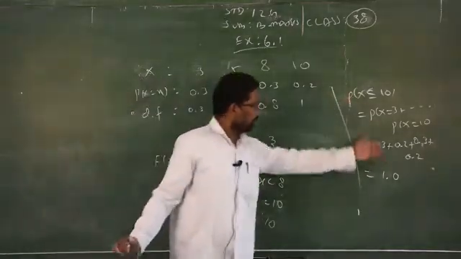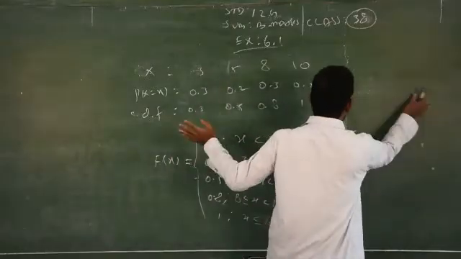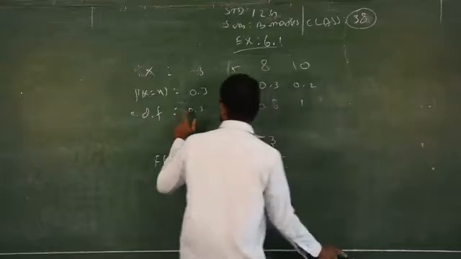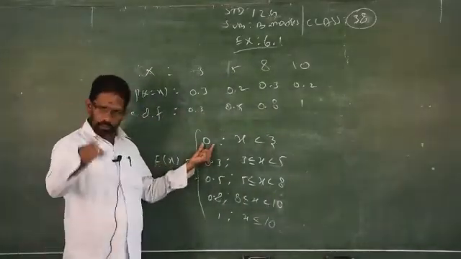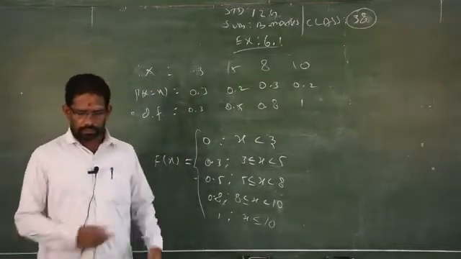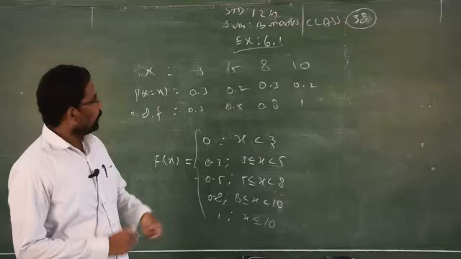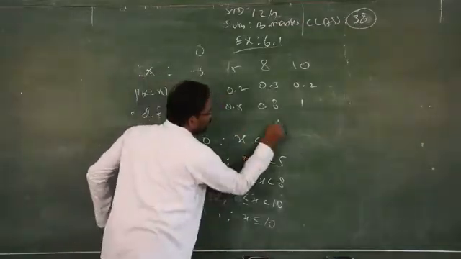So there is no need to follow this method. Clear? It is not necessary. You can straight away apply that median technique to find the CDF. After that you can write F of x. Always start with 0 such that x is less than the first number given. What is the first number given here? x less than 3. If it is given 0, what will come here? 0.